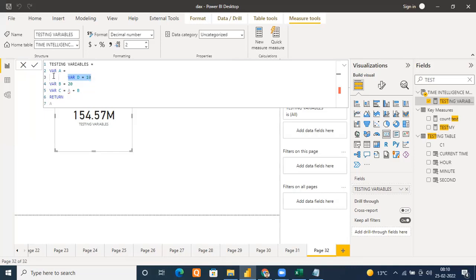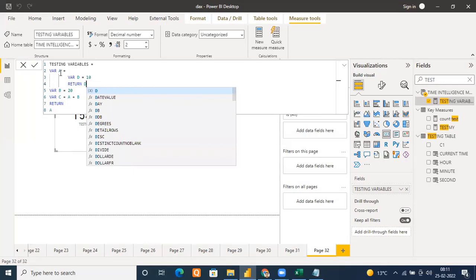Similarly, the variables that we have declared, a, b, and c, will be local to this measure only. If you have declared a variable here, you think, okay, I will use it in another measure. No, it is not possible. These are local variables, so the scope will be limited to this only. So I have declared this variable inside this variable, so the scope of this variable will be inside this A only. I'll show you that. And as I've used a variable here, I have to use a return statement. Return D.